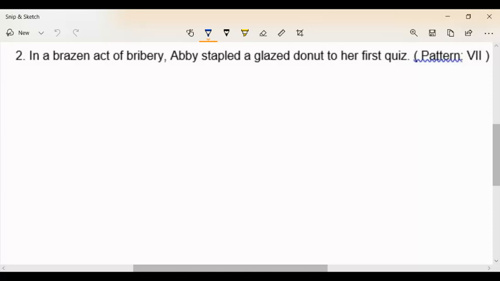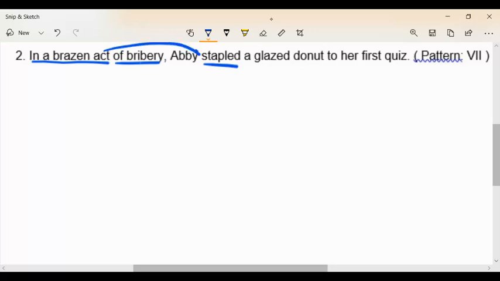So when I see in a brazen act of bribery, I know it's right at the beginning of the sentence, but almost resist that temptation to say, well, it's at the beginning of the sentence, so it has to be at the beginning of the sentence when I diagram it. Not in the least. In this case, it's really going to be telling us about that verb stapled. So when I see these two prep phrases, in a brazen act and of bribery, well, this is telling us why she stapled. Why did she staple this glazed donut? If she did it, or how did she do it, or why did she do it, in a brazen act of bribery? So I want you to see that these are actually connected back to that verb.